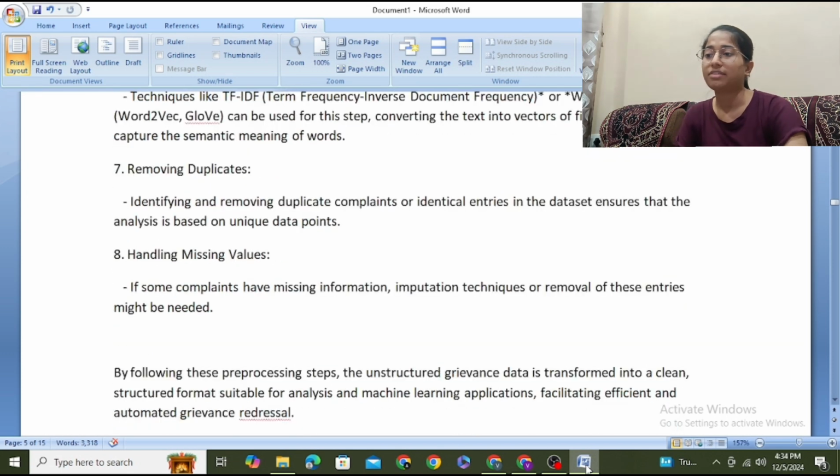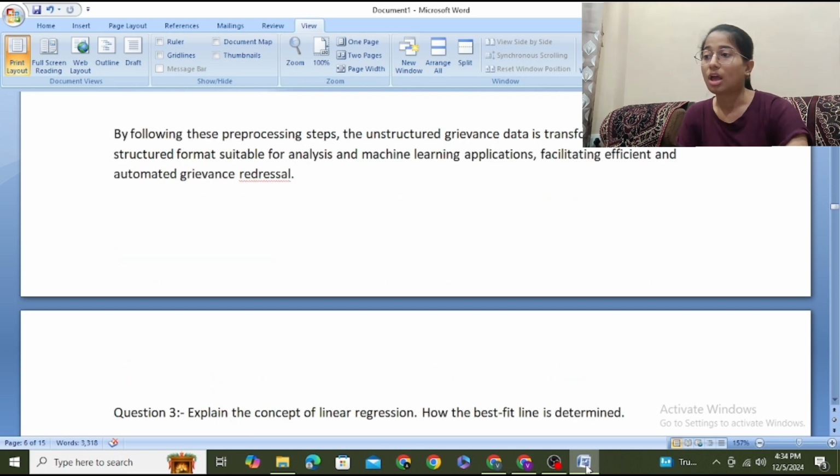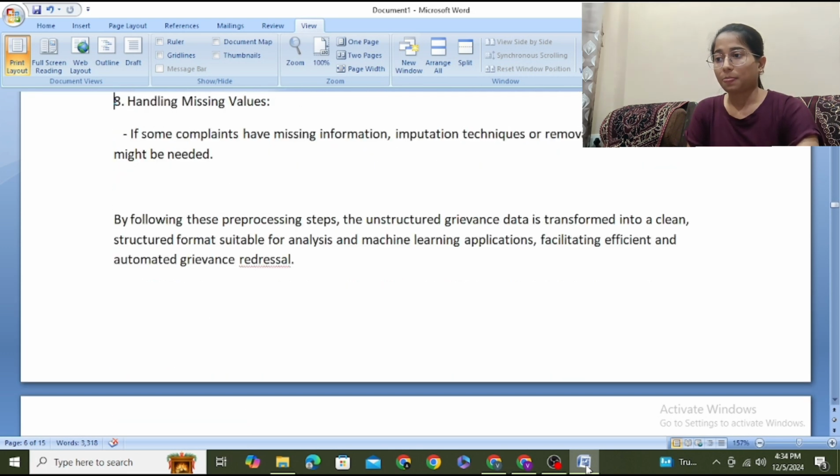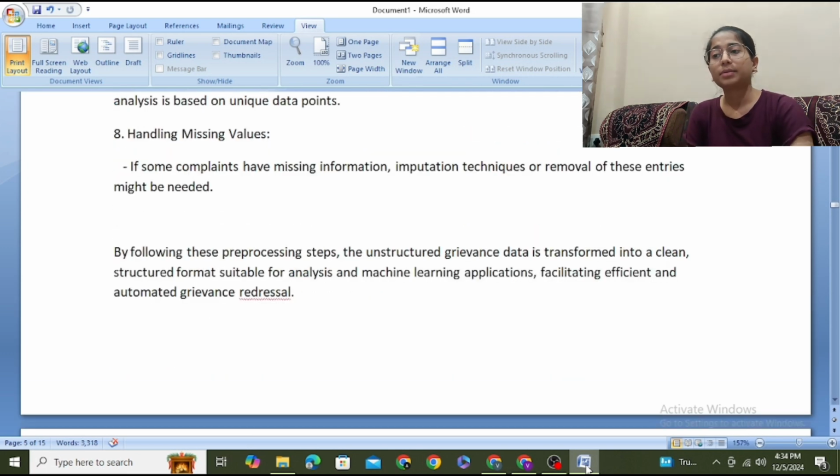Removing duplicates. Identifying and removing duplicate complaints or identical entries in the dataset ensures that the analysis is based on unique data points. Handling missing values. If some complaints have missing information, imputation techniques or removal of these entries might be needed. By following these pre-processing steps, the unstructured grievance data is transformed into a clean, structured format suitable for analysis and machine learning applications.